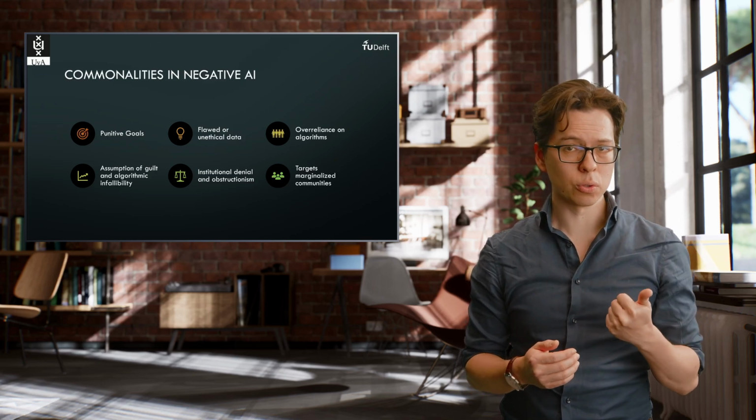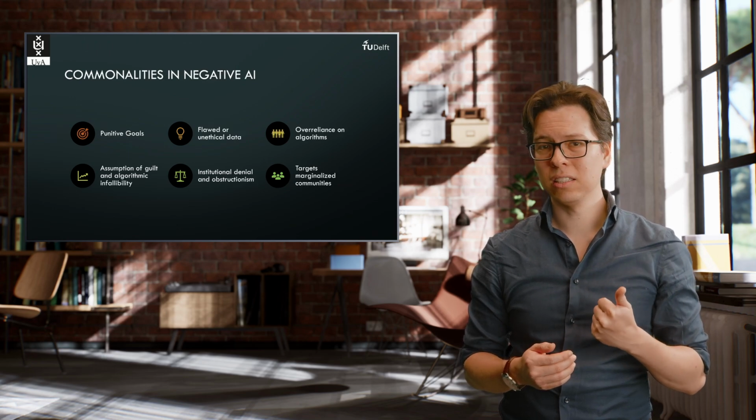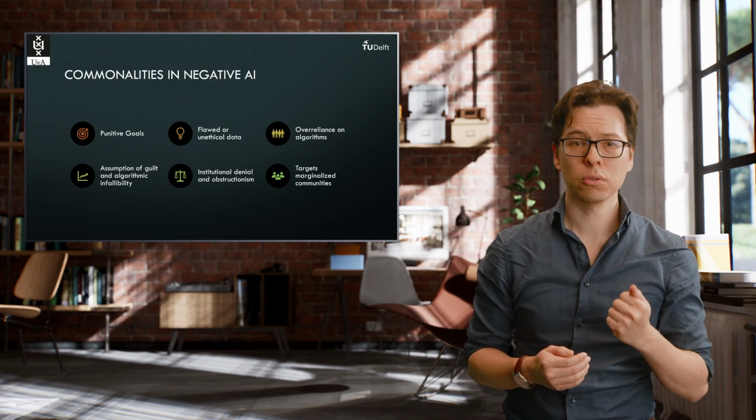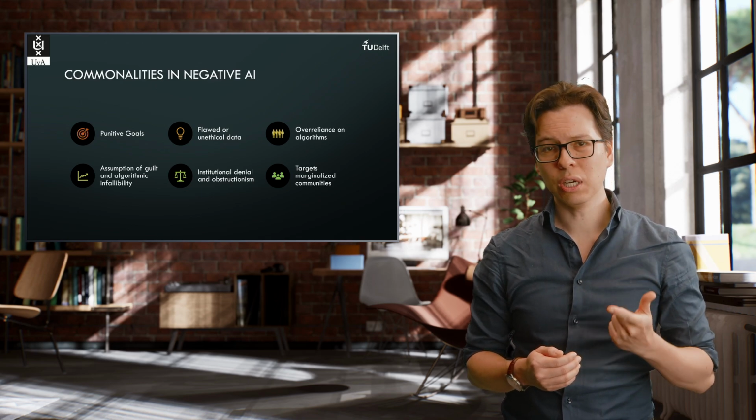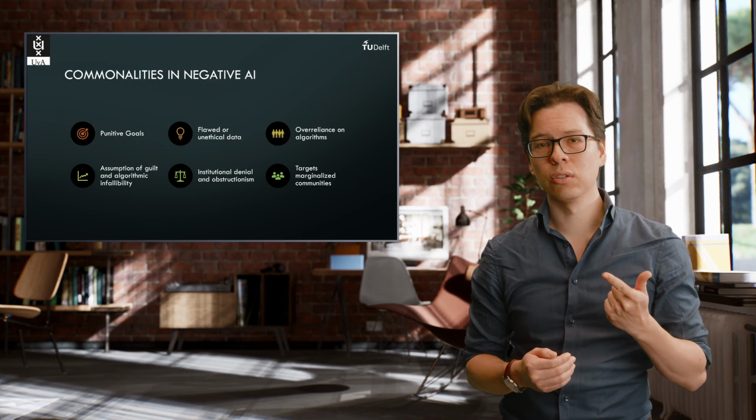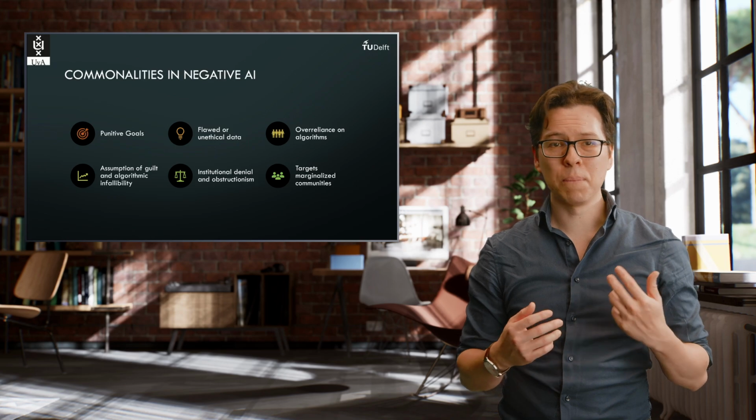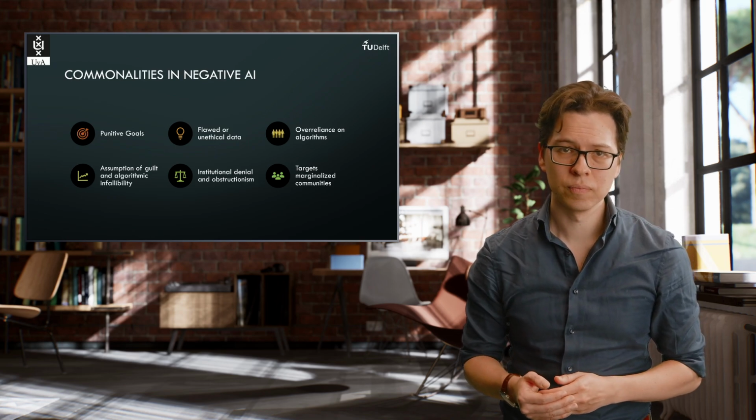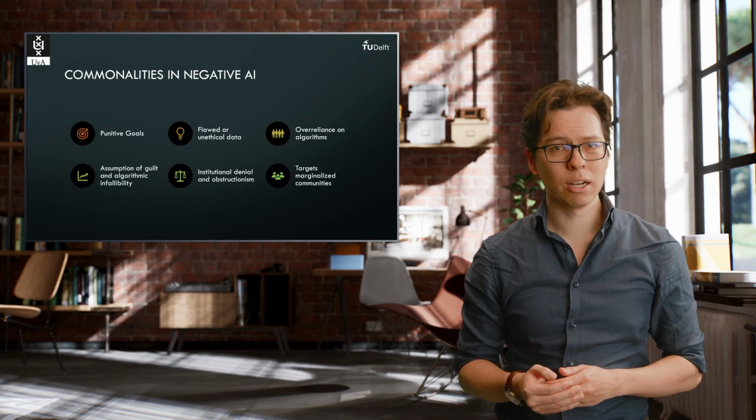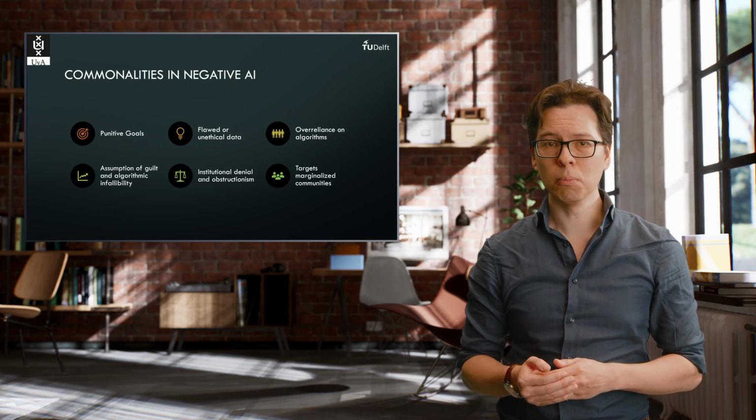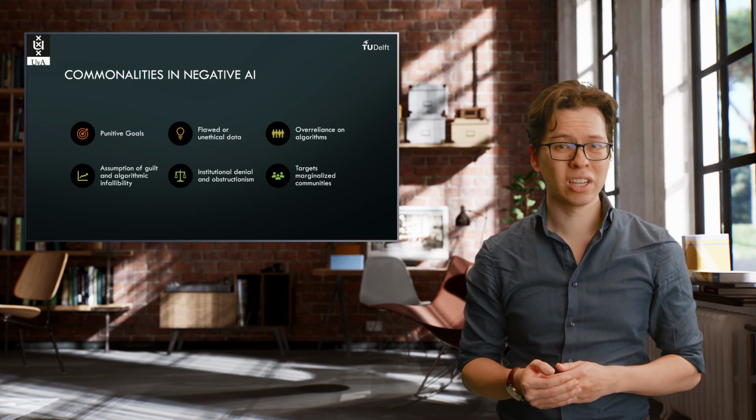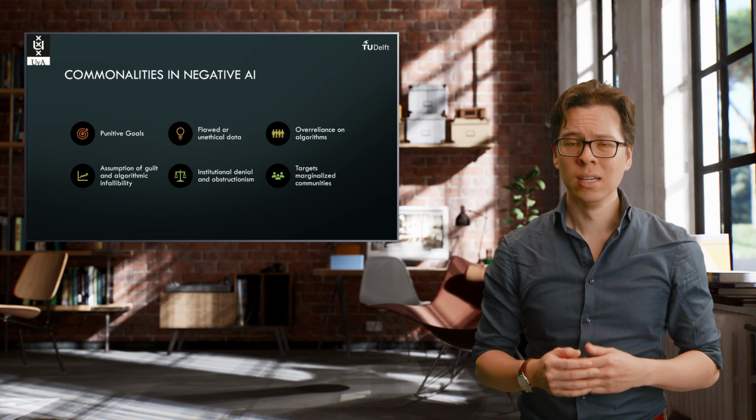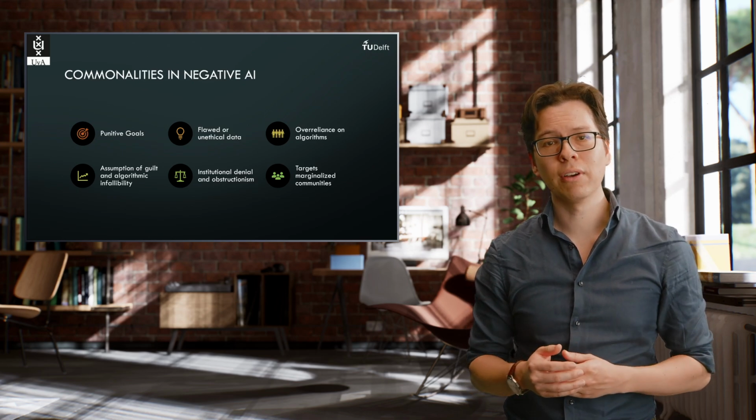1. Punitive goals. The system was designed to primarily detect and penalize fraud, prioritizing enforcement over support or fairness. 2. It relied on flawed and unethical data. The algorithms relied on biased, inaccurate, or even unlawfully sourced data, undermining their validity. 3. Over-reliance on algorithms. Institutions place too much trust on algorithmic outputs, prioritizing these over human judgment and critical oversight. 4. Assumption of guilt and algorithmic infallibility.